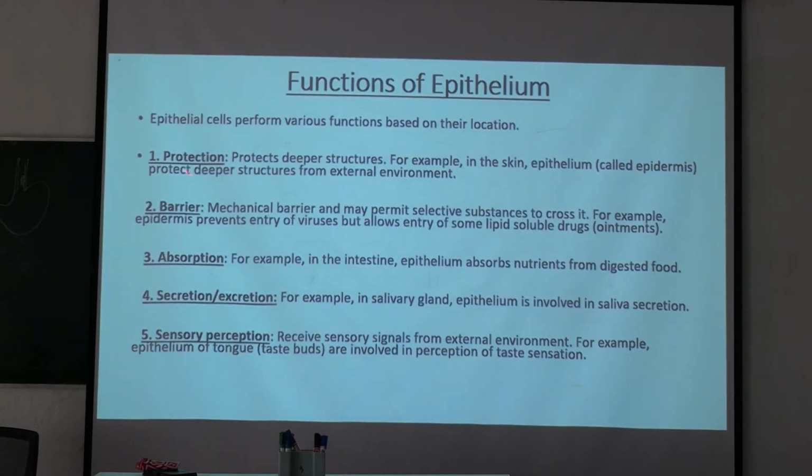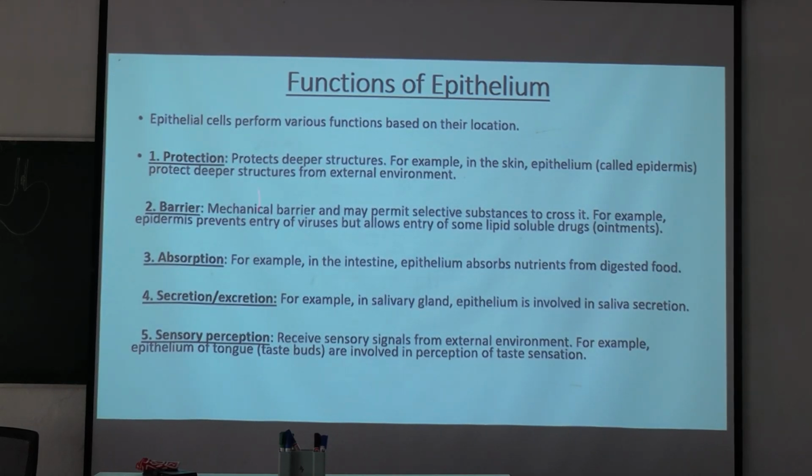These are the functions. They perform various functions based on their location. Protection: they protect deeper structures. For example, in the skin, epithelium is called the epidermis and it protects the deeper structures from the external environment.